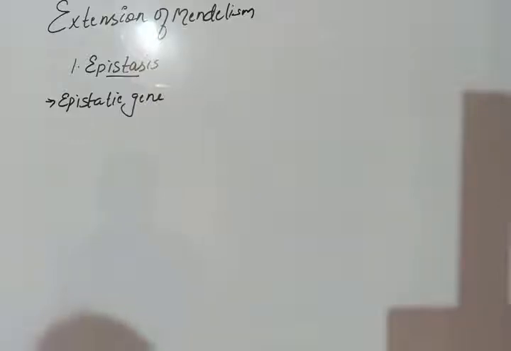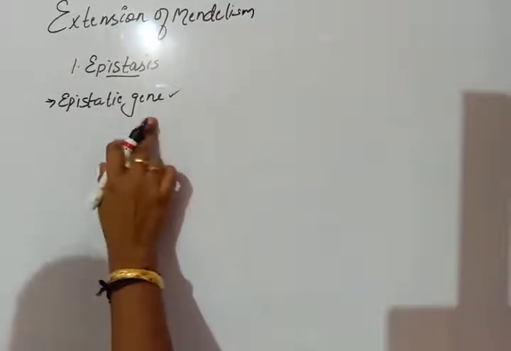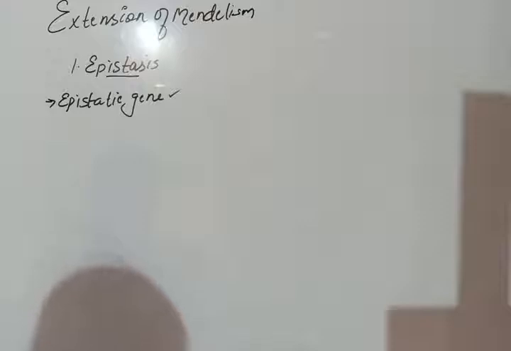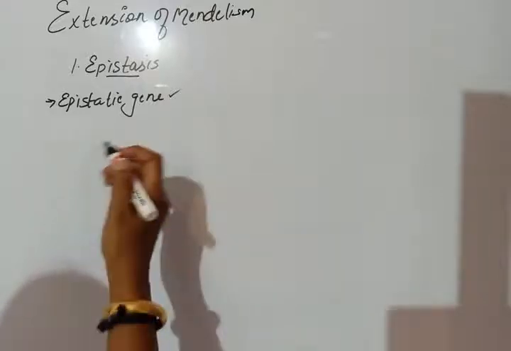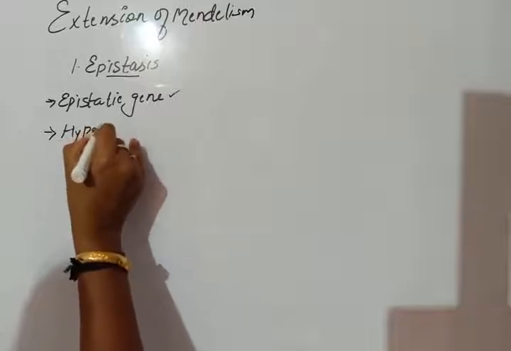And the gene which is suppressed by the epistatic gene is called the hypostatic gene.